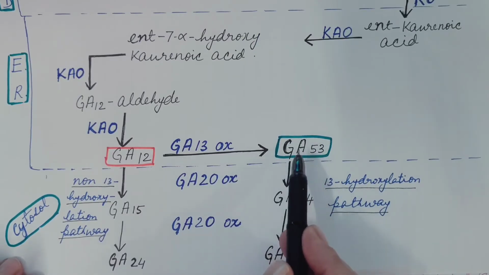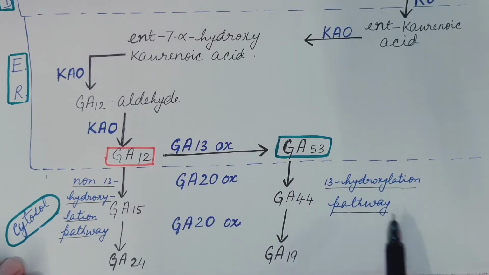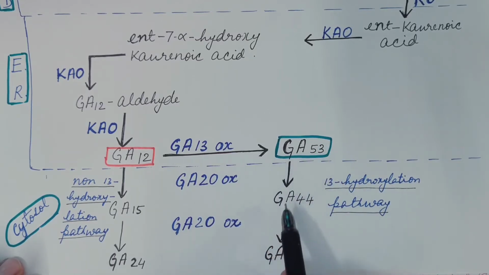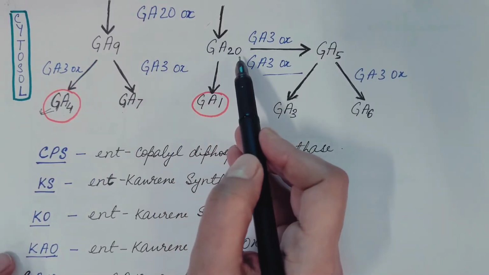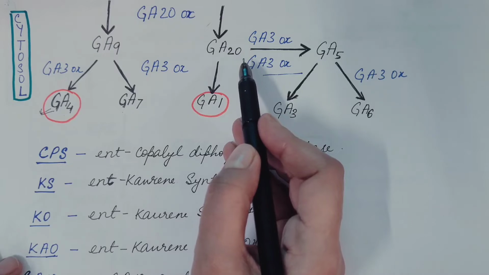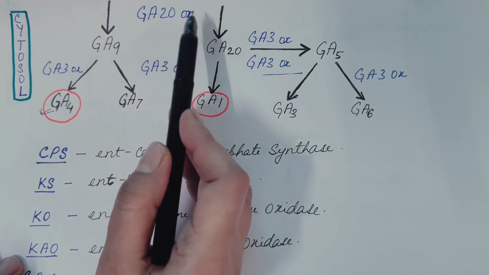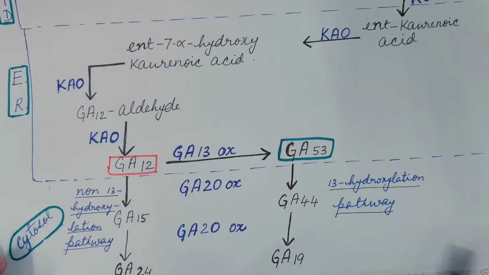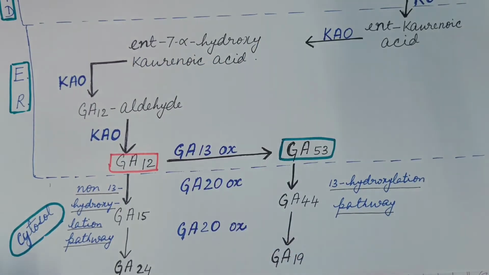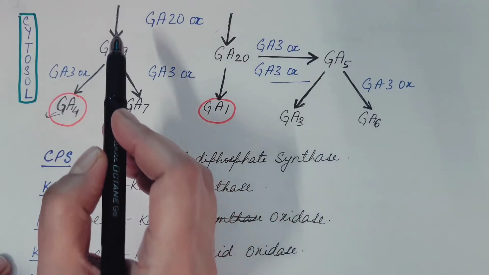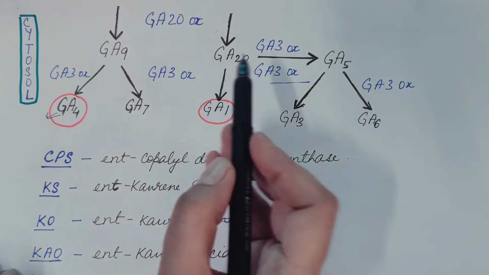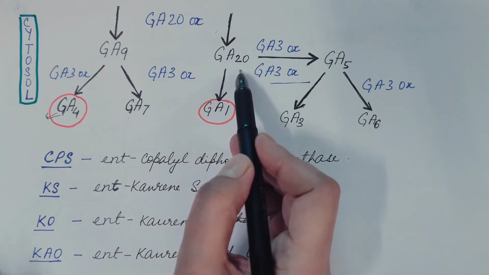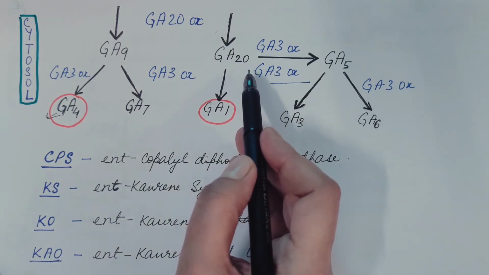If we see this 13 hydroxylation pathway, GA53 is converted into GA44, which is then converted into GA19. Then what we get? GA20. All these steps are catalyzed by GA20 oxidase enzyme, and here also GA53 is oxidized at carbon number 20. So now what we get? GA9 from the non-13 hydroxylation pathway and GA20 from the 13 hydroxylation pathway.